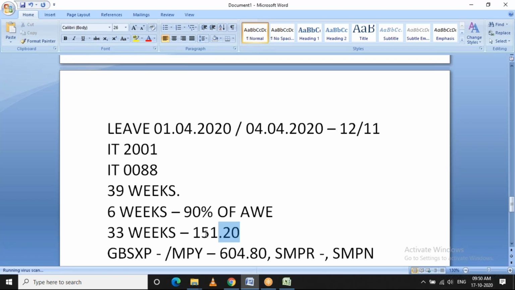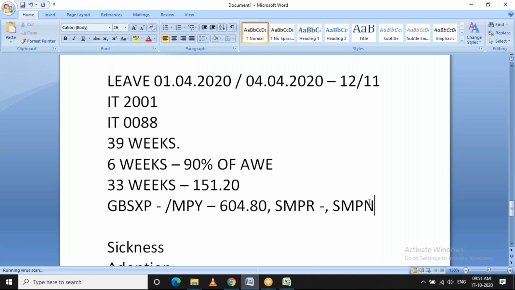This will be a weekly payment, so the payment will be made on completion of the week. For example, the employee starts the leave on 1st of April. On completion of 7th April it will be considered as 1 week, and the payment will be paid for that completed week. For example, in a month there will be 5 weeks, but the 5th week will have only 4 days. Those 4 days' payment will be made in the following period, not in the same period. Is it clear?